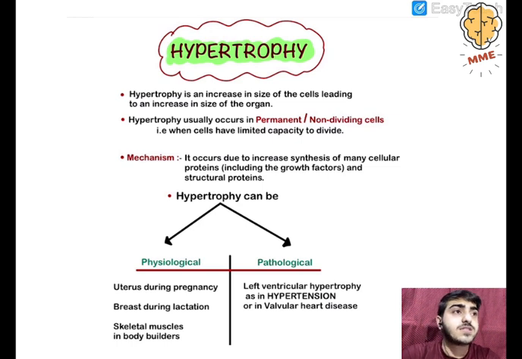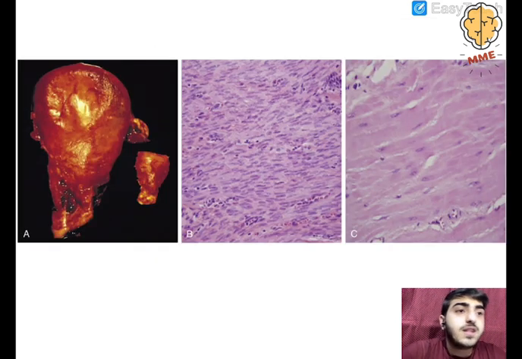Next, this is also an image from Robbins. What we are seeing are three images, A, B and C. In A, what is shown here is the uterus. This is the normal uterus, the miniature one, like we are seeing. This is the normal uterus, and this one is the pregnant uterus.